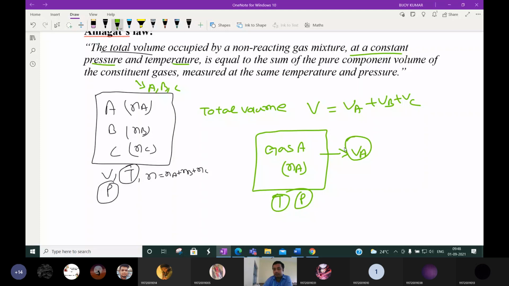That is called pure component volume, or you can say partial volume. Similarly for gas B, if we keep Nb moles of gas B at the same temperature and same pressure in a container, the volume occupied by that gas is called the pure component volume of the gas.